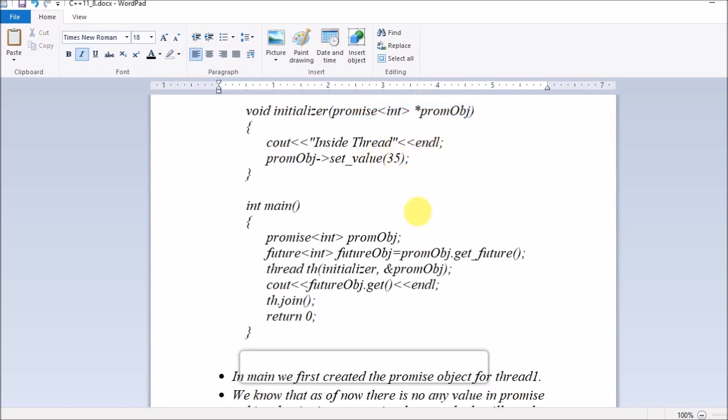So guys, in this case, we are displaying a message simply inside the thread, and in this promise object we are setting the value. We know that the role of this promise object is to set the value of the future object. So we are setting it to 35, and then here we are printing the value by calling the get function on the future object. We are doing th.join because we don't want this main thread to terminate till this thread completes its execution. That is the reason we have to call th.join, which I have specified earlier.